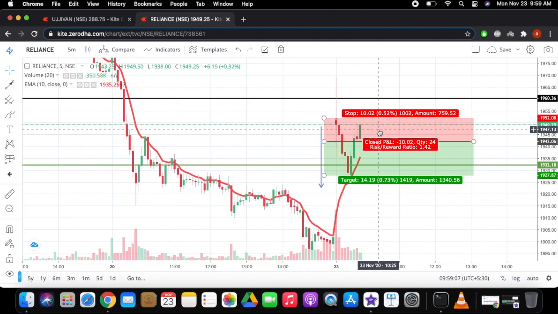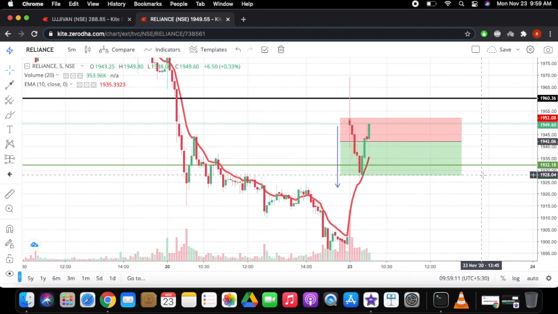Still, I'm happy with it. I was expecting 1%, but it still gave me a good move. That was the reason for making this trade.